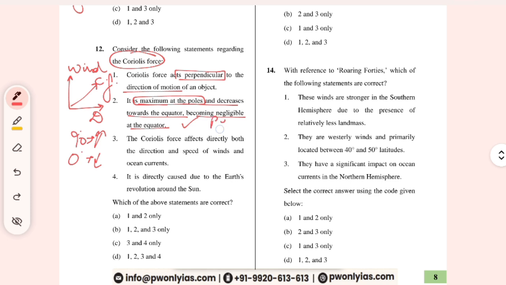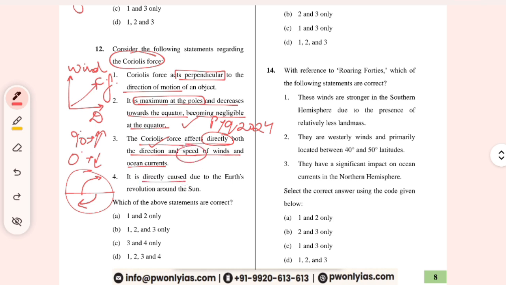UPSC 2024: The Coriolis force affects directly both the direction and the speed of wind and ocean current. It does not directly affect both the direction and the speed. It just affects the direction, because we all study that in the northern hemisphere it deflects the winds to the right, and in the southern hemisphere the winds are deflected to the left. So it does not affect the speed of the wind or the ocean current.